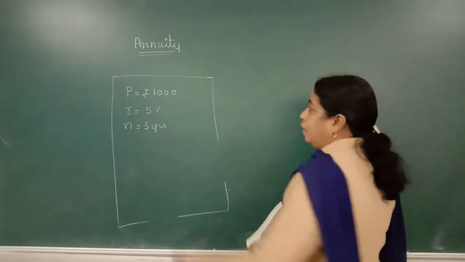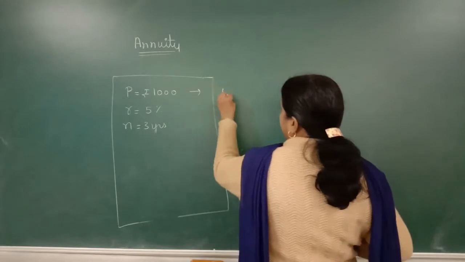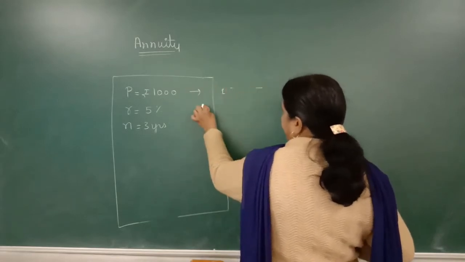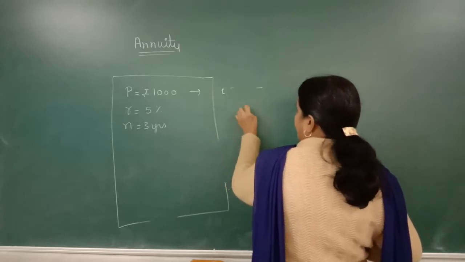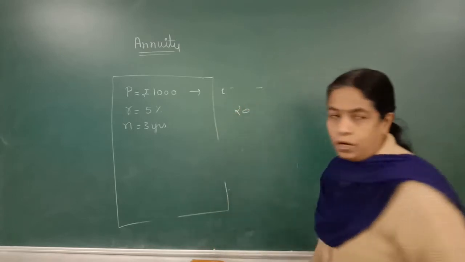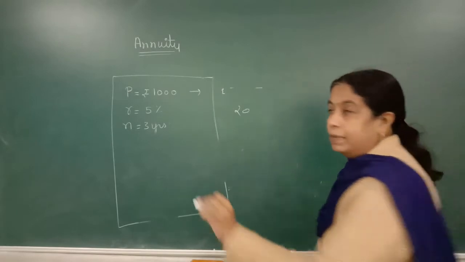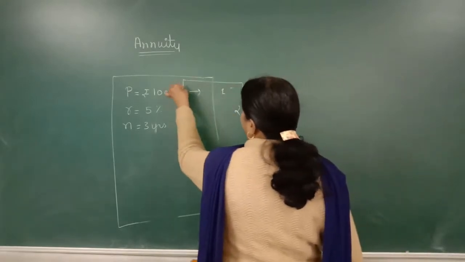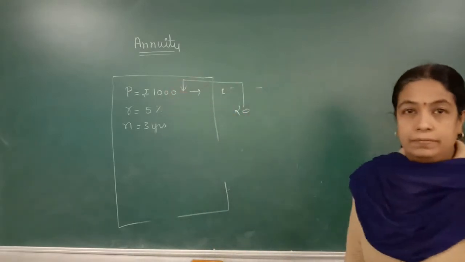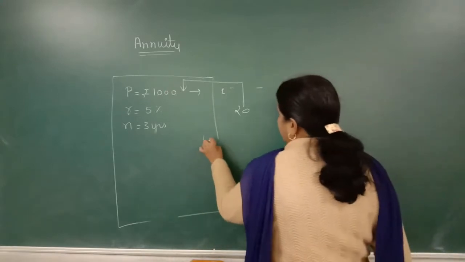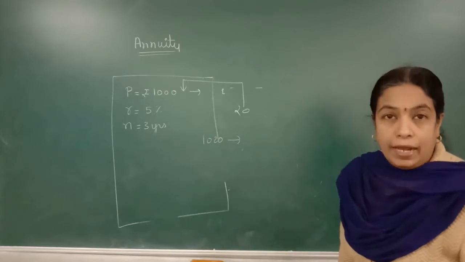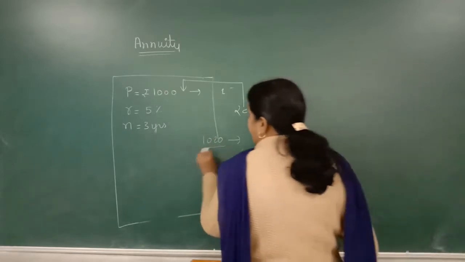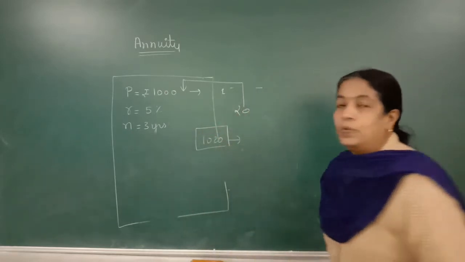Interest is calculated at the end of 1 year. Suppose it is calculated after 1 year, and that interest is added. Suppose rupees 20. Now this interest will be added to the principal, which means 1020. Again after 2 years, your interest will be calculated, but this time your principal will be 1020.